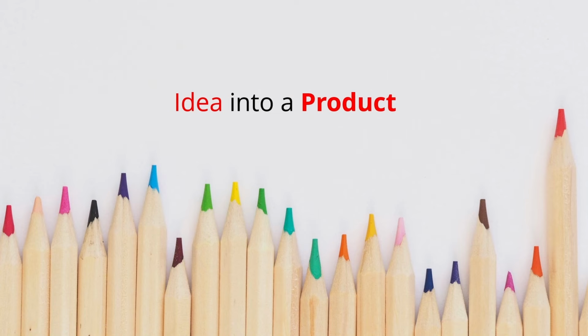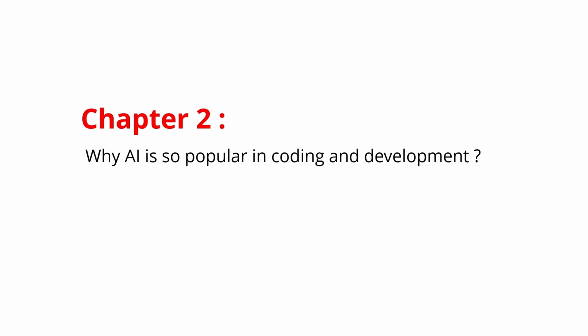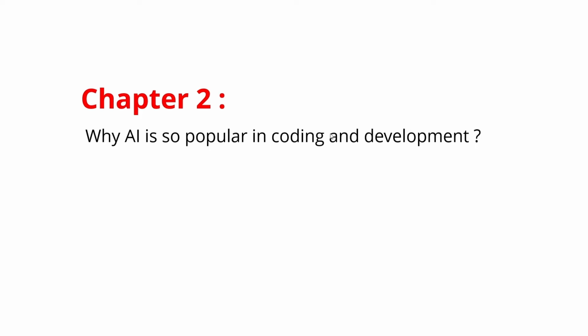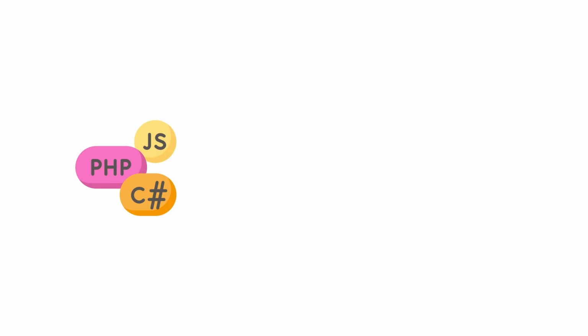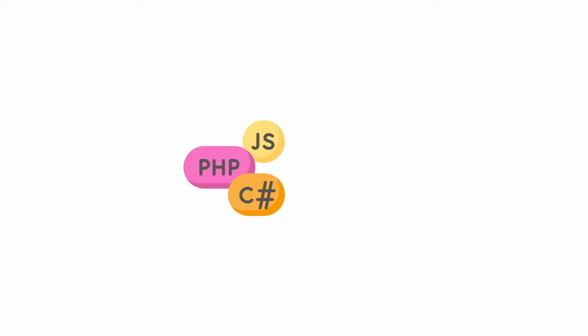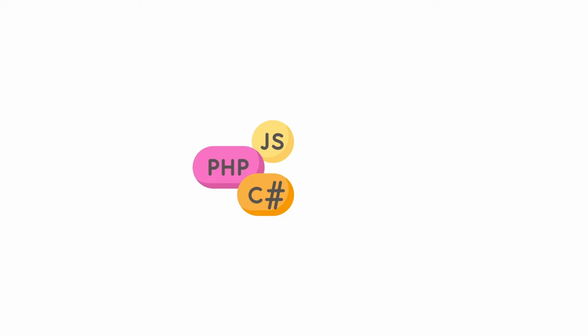Now let's come to chapter 2. Why do we need AI in development, or why is AI so popular in coding as well as in development? So we know computers can only understand binary language. Binaries are just series of zeros and ones that a computer can understand. This is the only language that the computer can understand, and we can communicate with computers. So humans came up with programming languages like JavaScript, PHP, C++, C major, etc. as the code, but the code is still later translated as binary.